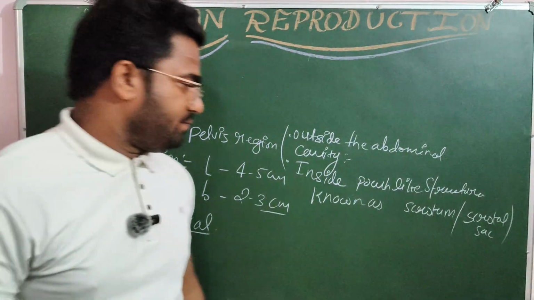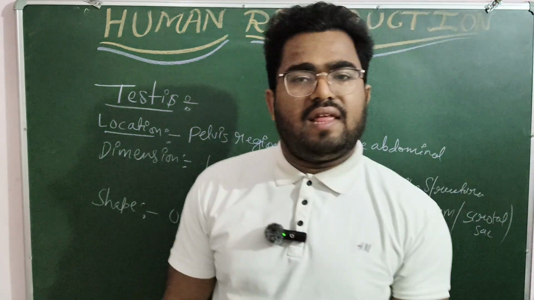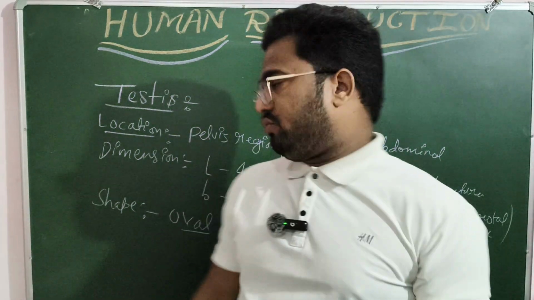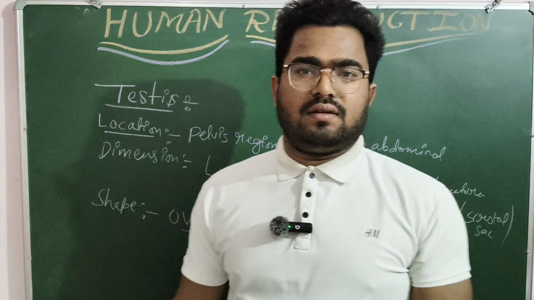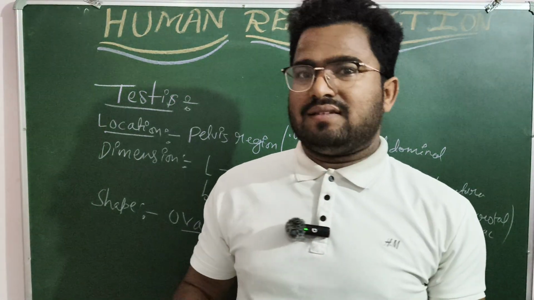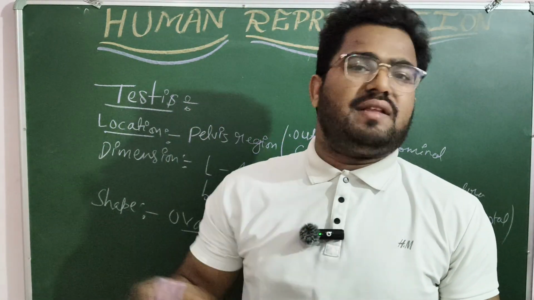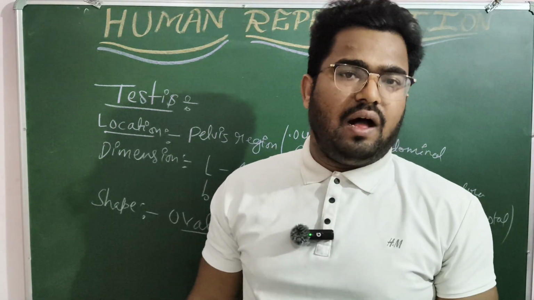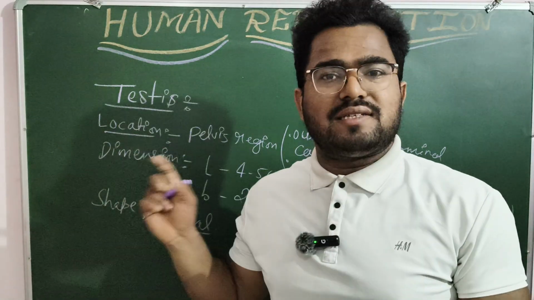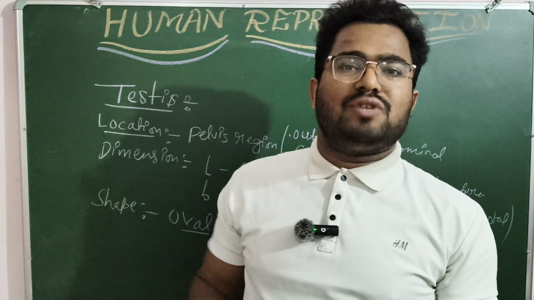What exactly is the need for placing this testis inside the scrotal sac outside the abdominal cavity? One more thing that you should emphasize: the testis requires a temperature for spermatogenesis which is lesser than normal body temperature. It requires 2 to 2.5 degrees lesser temperature than normal body temperature. Our normal body temperature is 37 degrees Celsius and testis requires 34.5 to 35 degrees Celsius for the process of spermatogenesis.